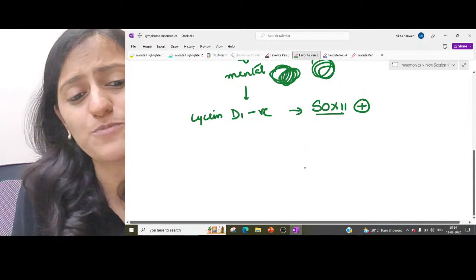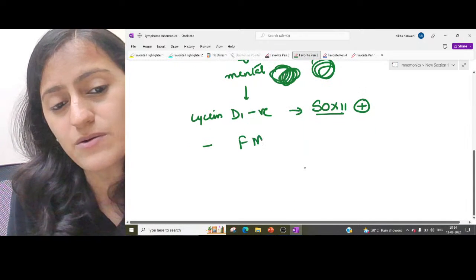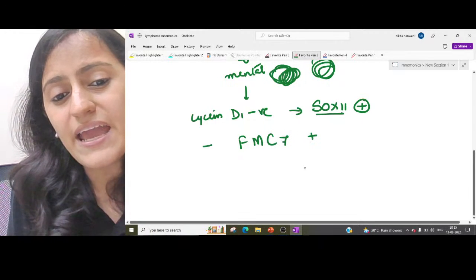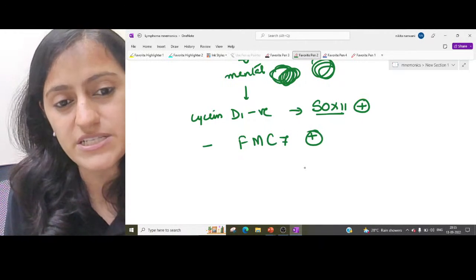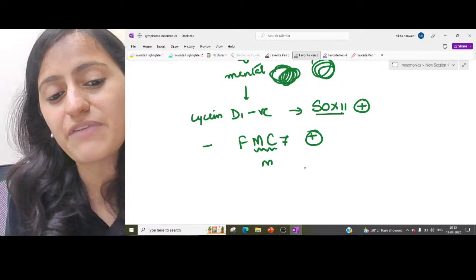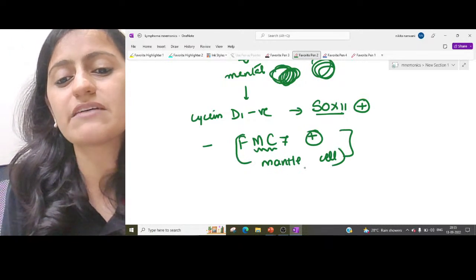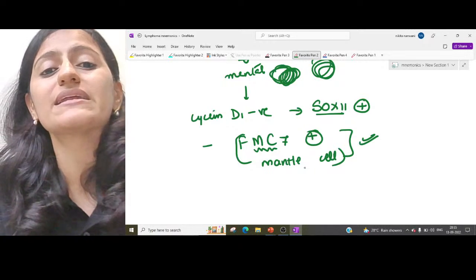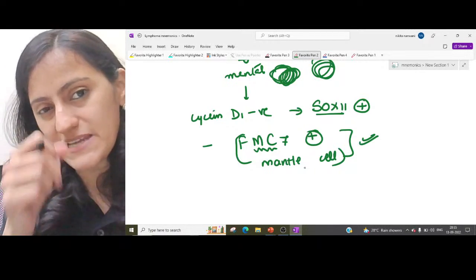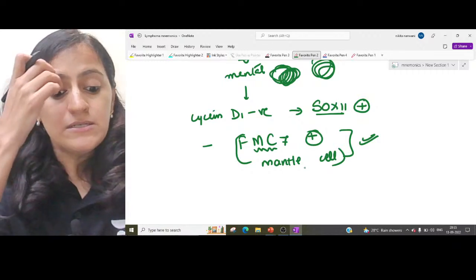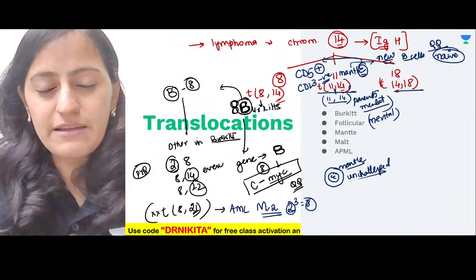And the other thing which is positive in mantle cell lymphoma, remember also there's something called FMC7 positive. You can remember this as FMC. MC is like mantle cell. So FMC7 positive again is mantle cell. All right. So that was about mantle cell lymphoma.